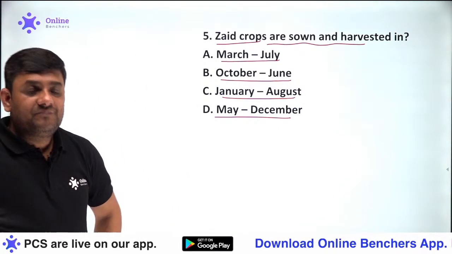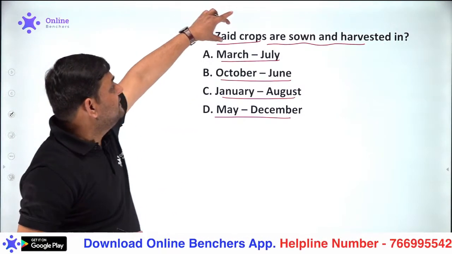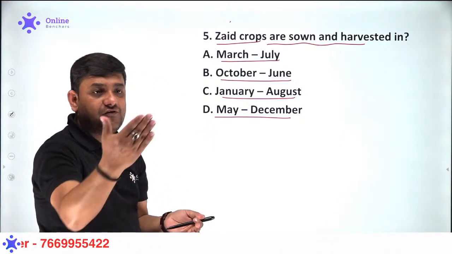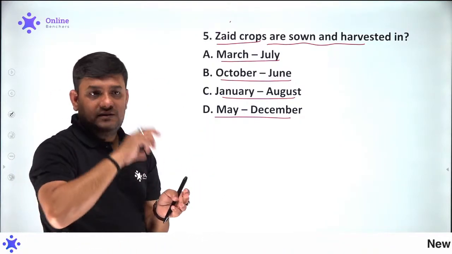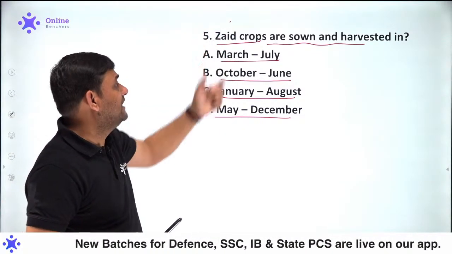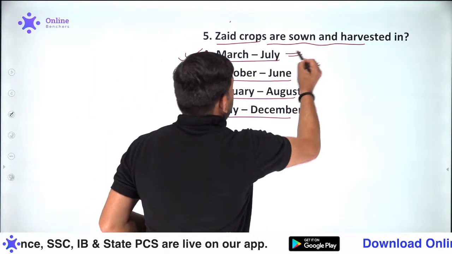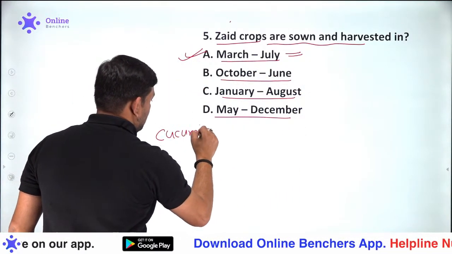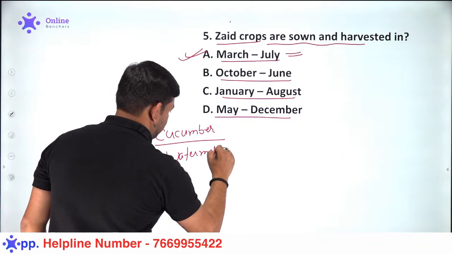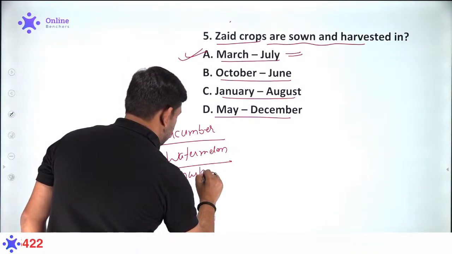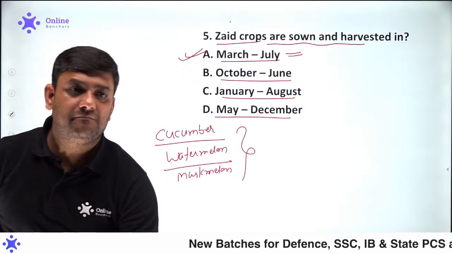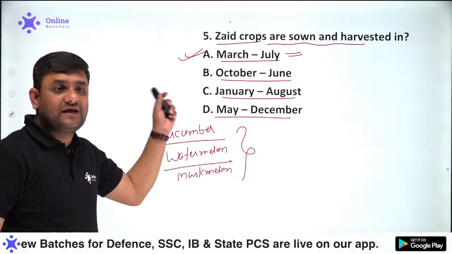All of you, always remember one thing: these Zaid crops are basically sown and harvested between the period of which two? Kharif and Rabi. So between the summer and winter crops, we have the sowing and harvesting of the Zaid crops, and the answer will be between March to July. Always remember: cucumber, watermelon, muskmelon. These are the basic crops that are grown in this period.